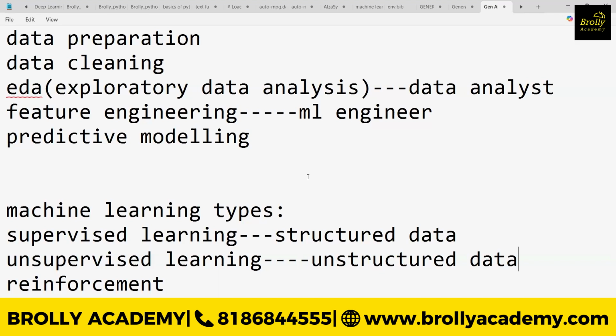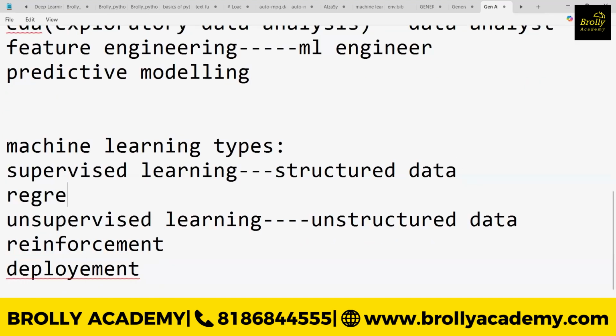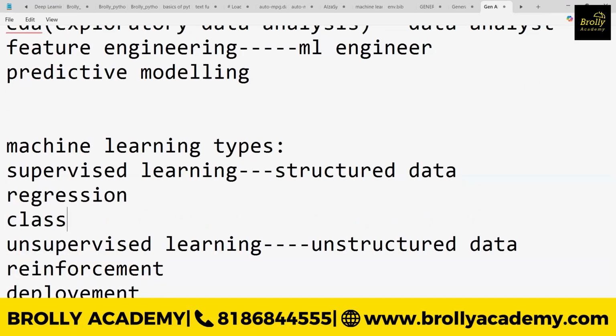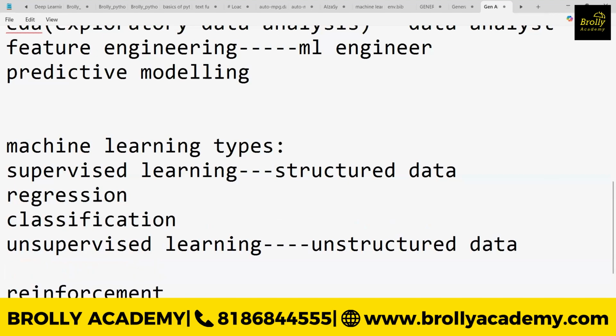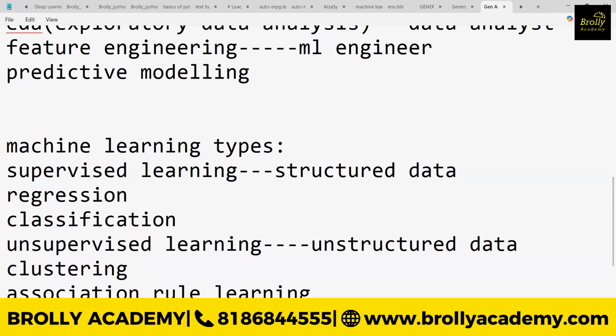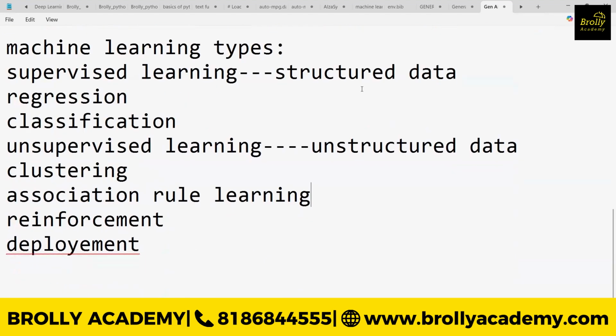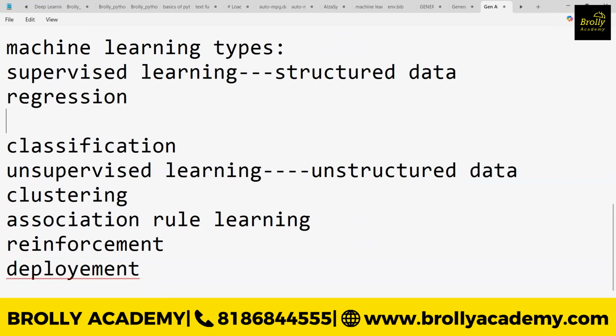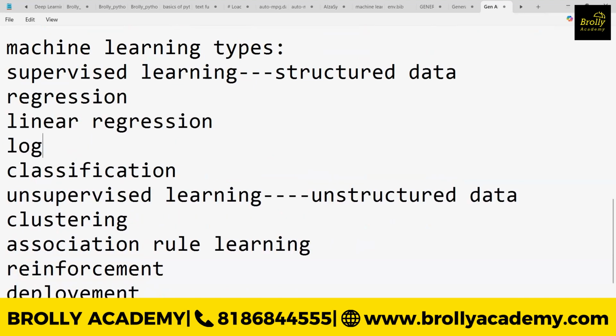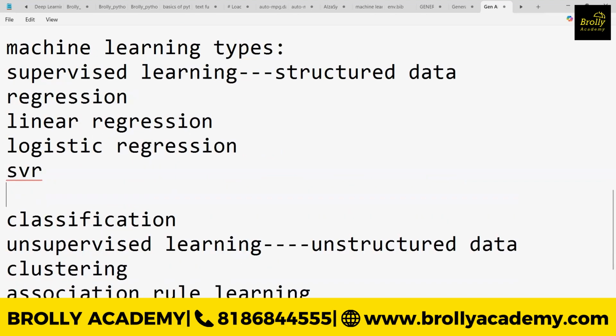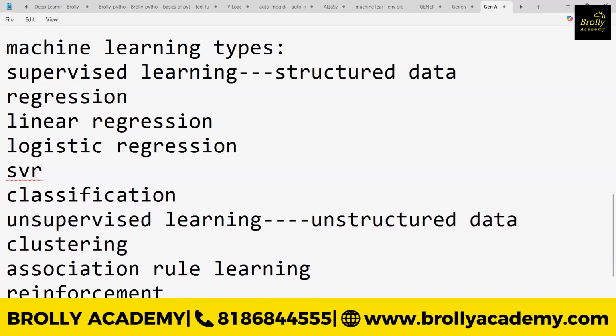Here we have more algorithms related to regression and classification, and in unsupervised learning, more types like clustering and association rule learning. These are the types we have. If it is related to regression algorithms, then we have linear regression, logistic regression, and SVM or SVR, support vector regression, and many more. All these are in regression.